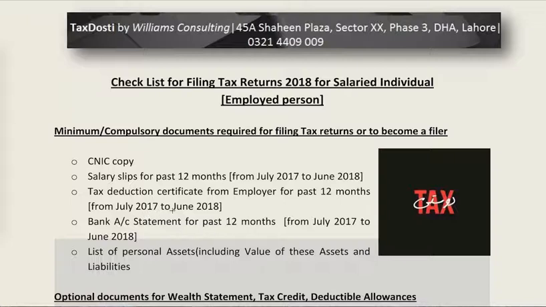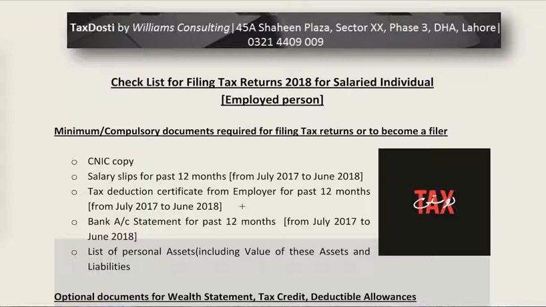Since we are now talking about tax year 2018, filing tax returns for 2018, the period involved is July 2017 to June 2018. The employer, or rather the accountant, will provide you with a tax deduction certificate which will state how much tax has been deducted from you, and what your total gross salary was on which that tax was deducted. That's a very important document, a copy of which you should keep with yourself, and one copy you should provide to the accountant.